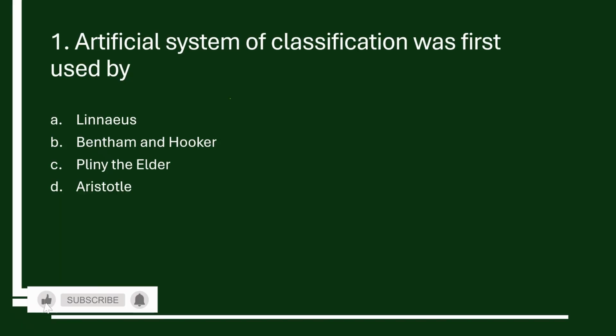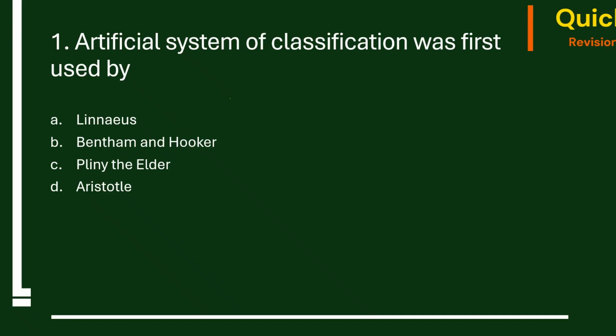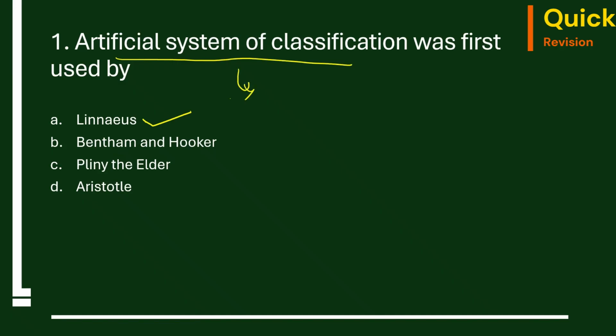First question: artificial system of classification was first used by Linnaeus, Bentham and Hooker, Pliny the Elder, Aristotle. The correct answer is Linnaeus. Carolus Linnaeus is the one who gave this artificial system of classification based on the observable characters.